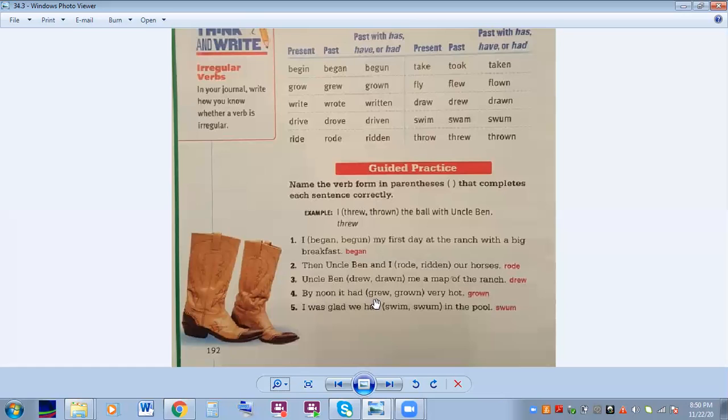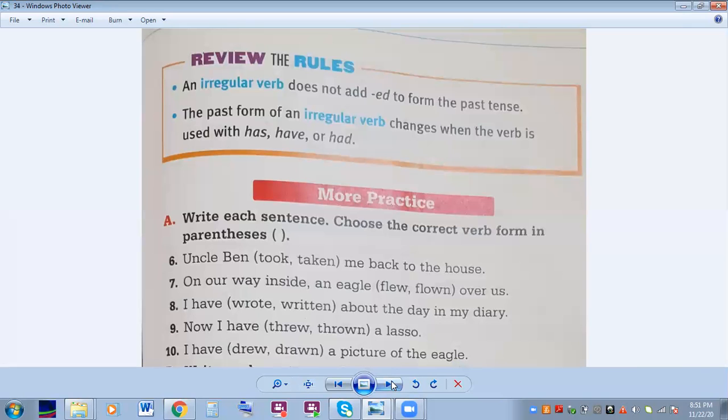By noon, it had grown very hot. There's our had. So what do we use? Grow, grew, grown. It had grown. I was glad we had swum in the pool. Again, there's had, so we use swum. The answer is swum. All right, let's take a look at the next page. This is page 193 in your Language Arts textbook. I want you to pause the video again, answer 6 to 10, come back and we'll take a look at the answers.